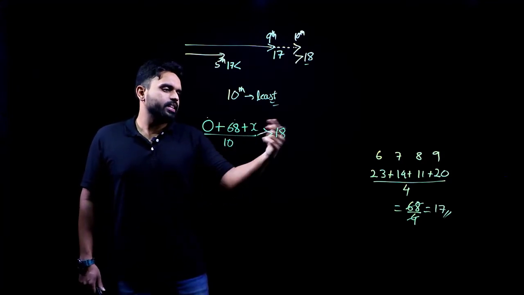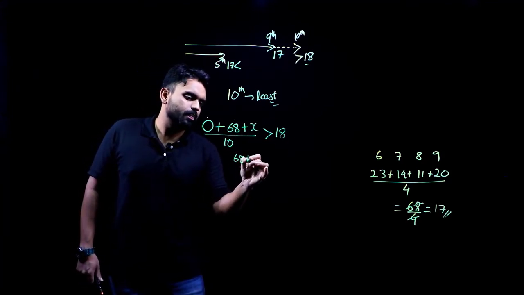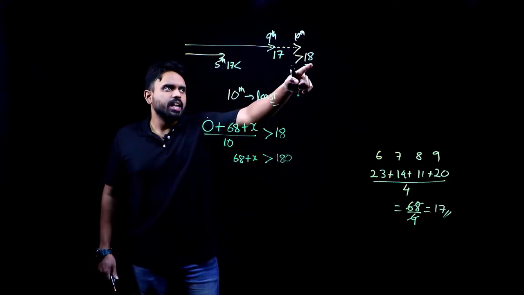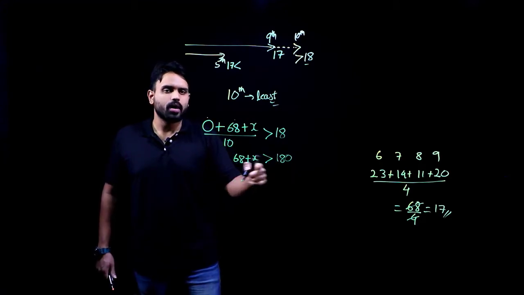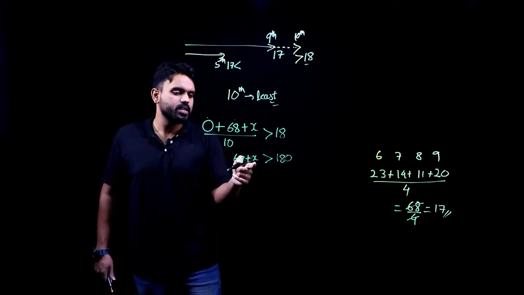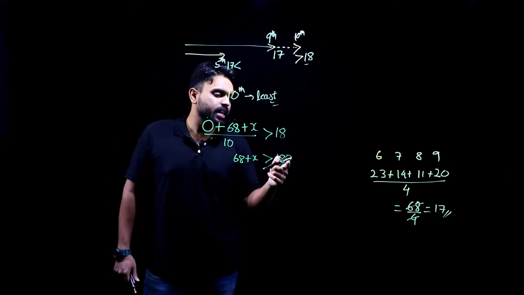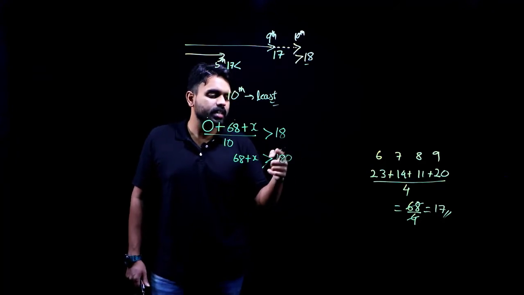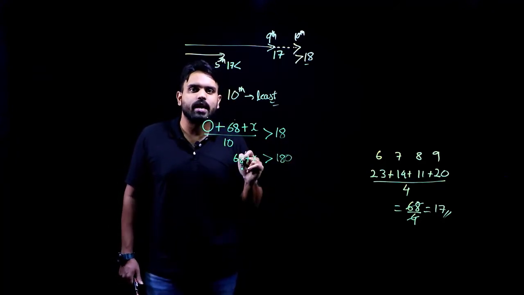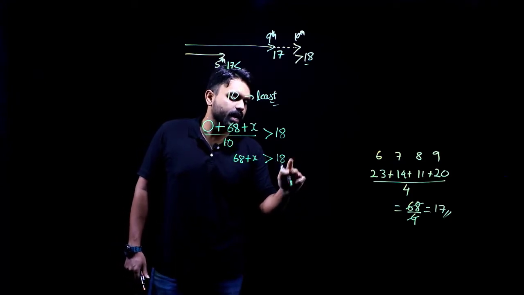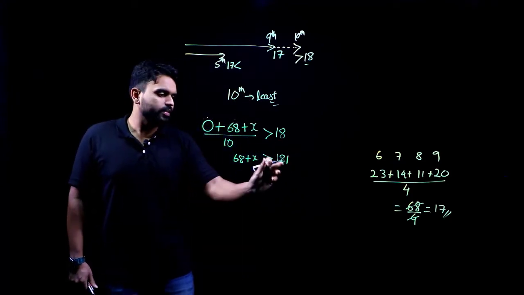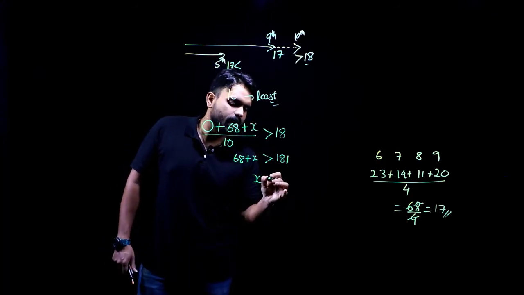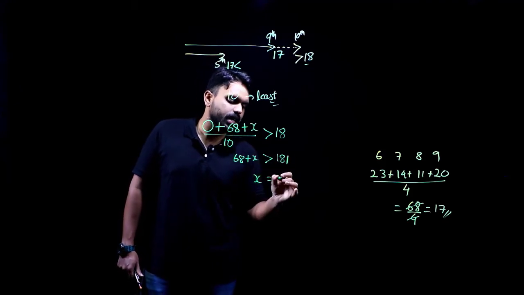Now, if I send this 10 onto the other side, what will I get? 68 plus X must be greater than 180. This is with respect to the points, because these are the points that she has scored. I send the 10 onto the other side, I got 180. This must be slightly greater than 180. Can I have this as 181? Yes. Now, if this is 181, what will be my value of X? That is what she got in the 10th game. That will be equal to 181 minus 68. That will give me how much?